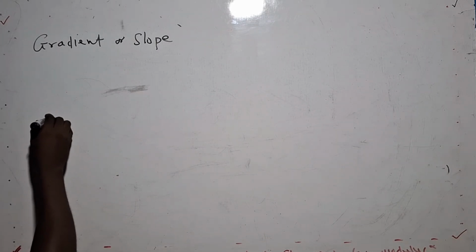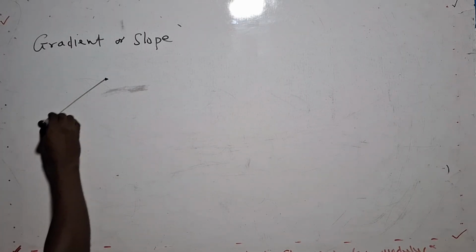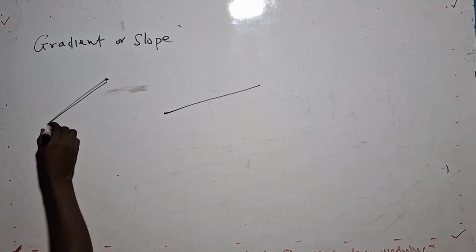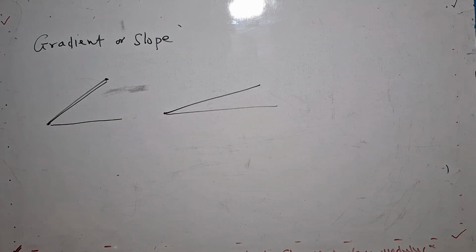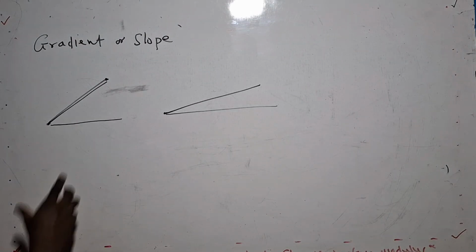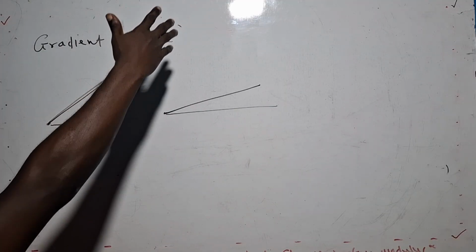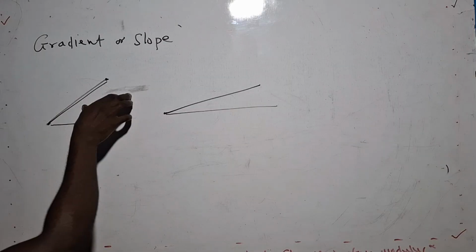So assuming these are two hills from the same ground. There's the ground and there's the ground, and you have to walk on these two hills. Now what do you see here? We can see this one is more steep, or you can say it is very long. It looks more slopey than this one. So this one is steep, this one is what?